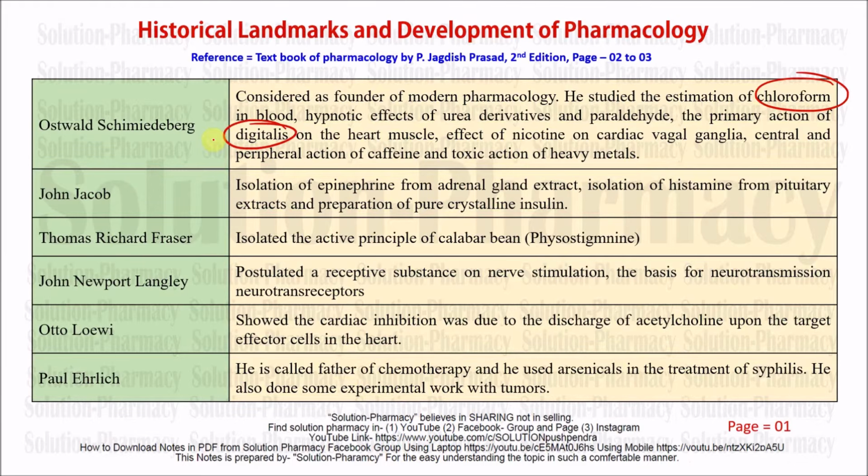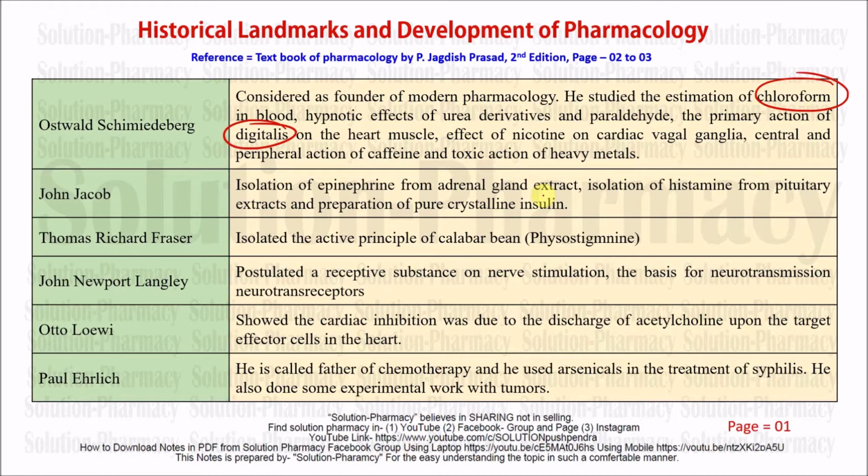The next important contribution of Sir Ostwald was the effect of nicotine on cardiac vagal ganglia, along with the central and peripheral action of caffeine and the toxic effects of heavy metals. Heavy metals are considered toxic materials, such as lead, mercury or arsenic, and there is a chance of their ingestion either accidentally or intentionally. The effect of these heavy metals on the normal physiological processes of the body's organs was studied by Sir Ostwald.